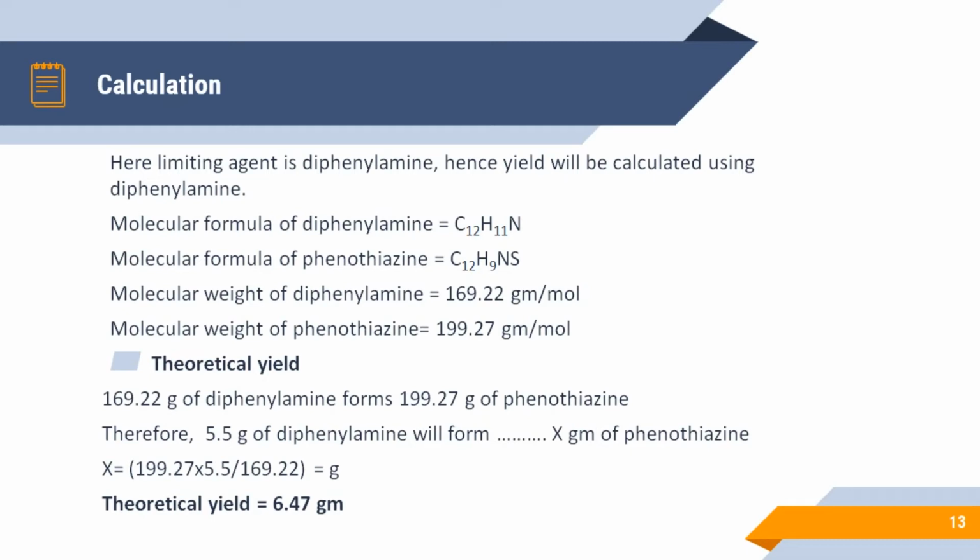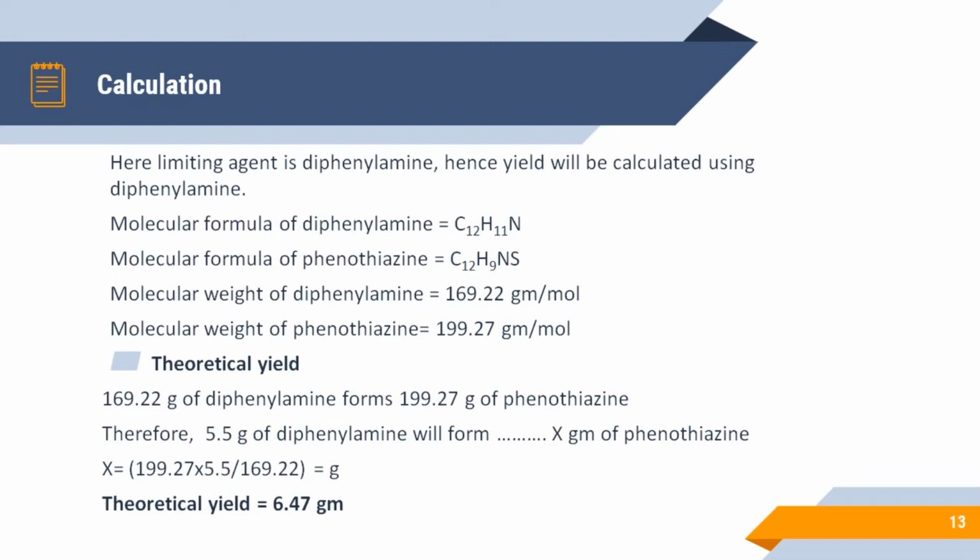So here it is diphenylamine. Molecular formula for diphenylamine is C12H11N. Molecular formula for phenothiazine is C12H9NS. From the molecular formulas, we can calculate the molecular weights. So molecular weight of diphenylamine comes out to be 169.22 gram per mole, and that of phenothiazine is 199.27 gram per mole. So from the molecular weights, we can infer that 169.22 gram of diphenylamine is going to form 199.27 gram of phenothiazine.